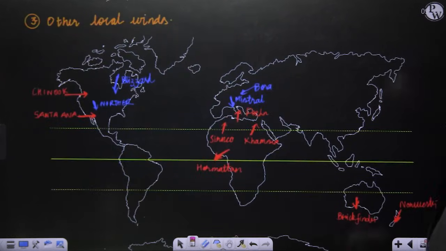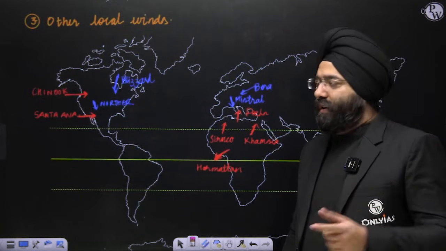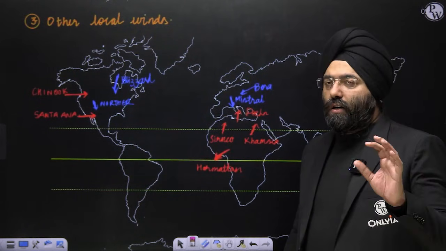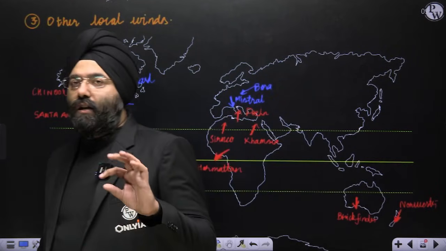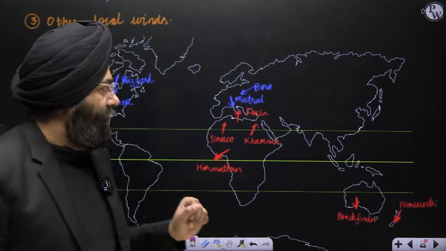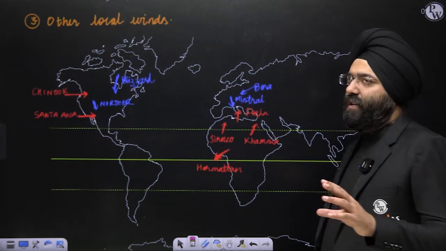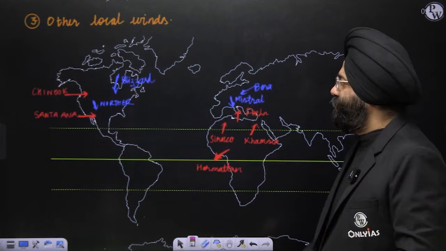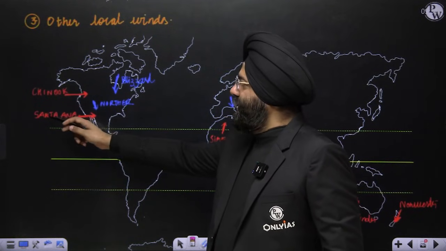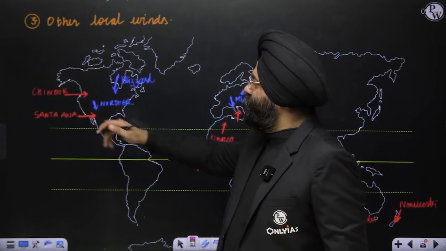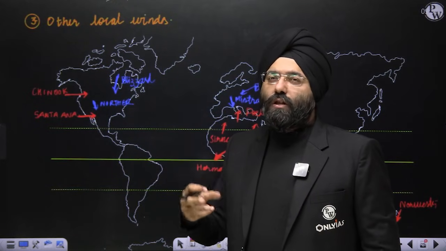Okay, let's move ahead. Now comes the other local winds. These are names that you should remember. The ones in red are of hot nature. The ones in blue are cold. Clear? So you should know the names. I could have simply mentioned the names and the reasons, but maps basically help you. Over here you have Chinook, across the Rockies, and Santa Ana. These are warm. These are cold local winds, because these local winds are basically influencing local regions.